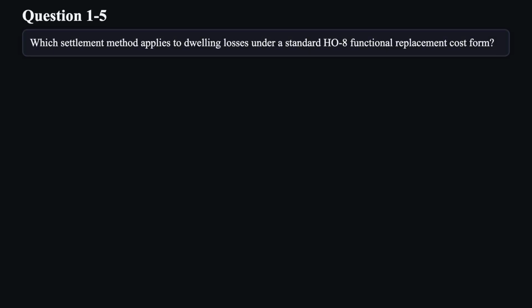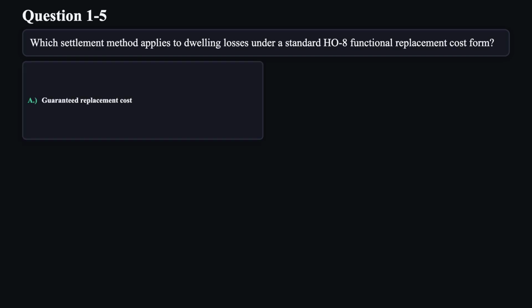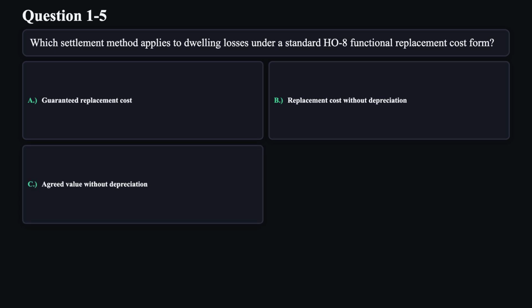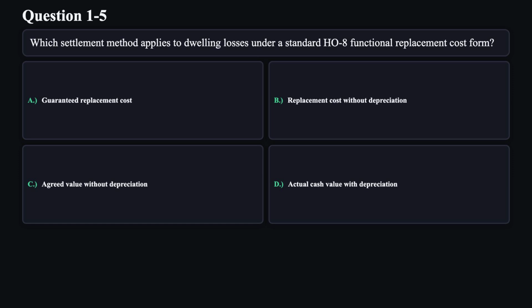Question 5. Which settlement method applies to dwelling losses under a standard HO8 functional replacement cost form? A. Guaranteed replacement cost. B. Replacement cost without depreciation. C. Agreed value without depreciation. D. Actual cash value with depreciation.